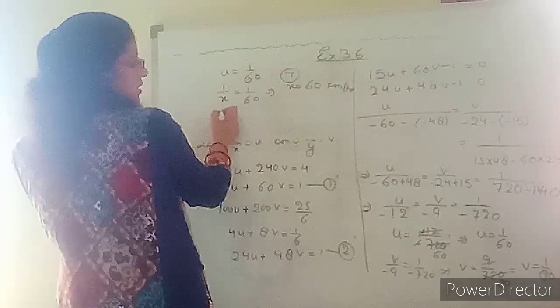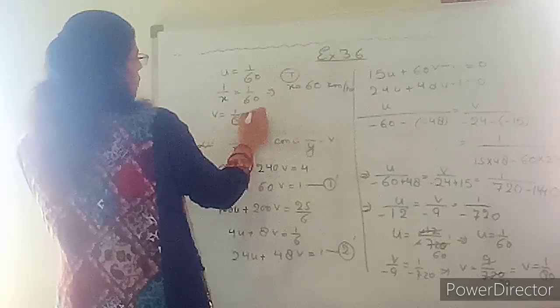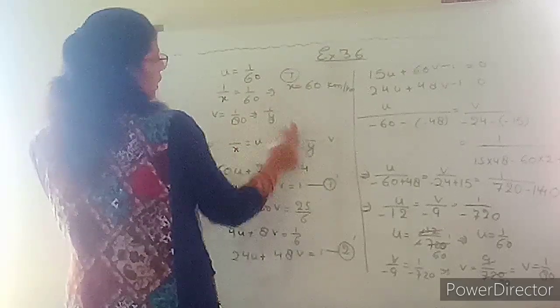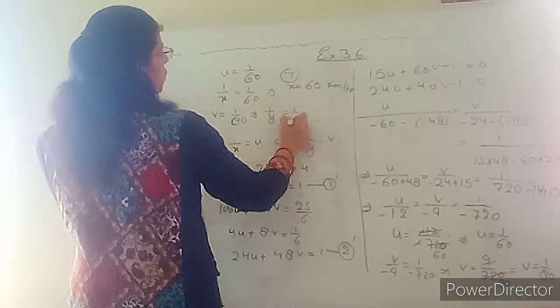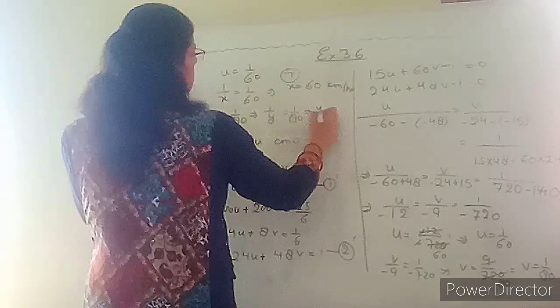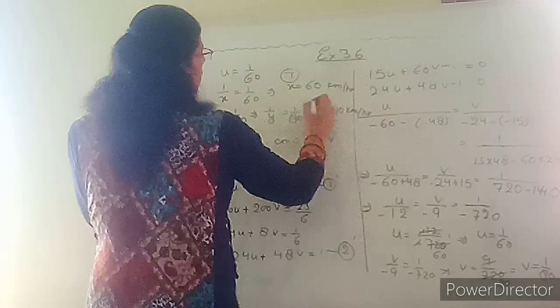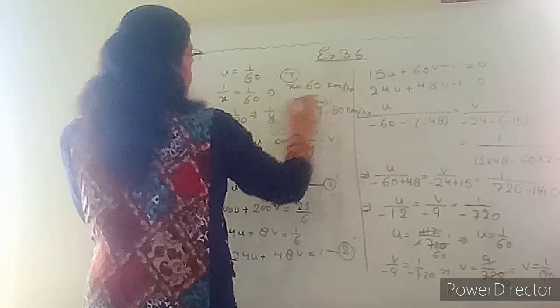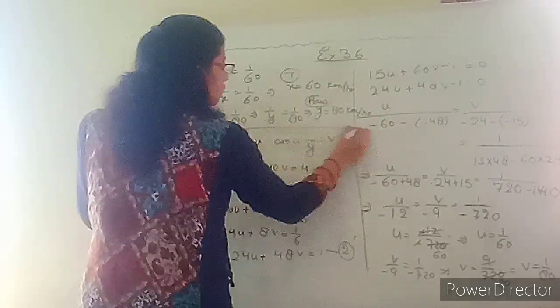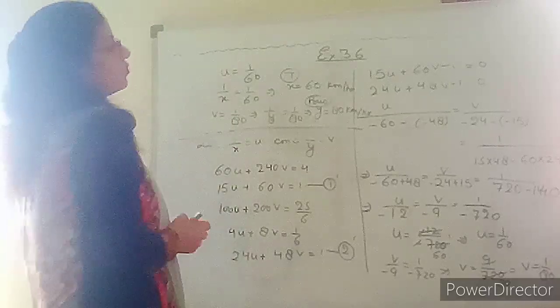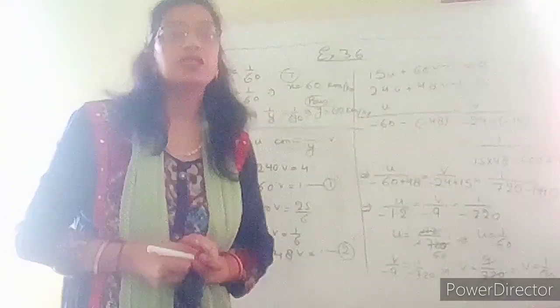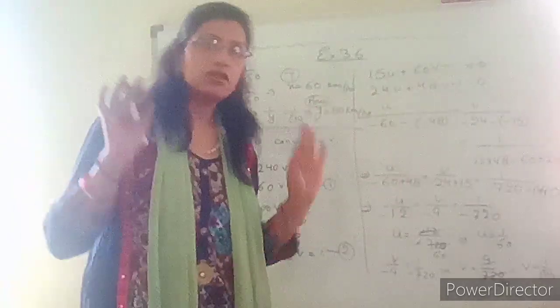Same way, v equals 1 upon 80. What is v? 1 upon y equals 1 upon 80, which shows y equals 80 kilometers per hour. What is y? Speed of bus. So after this you will write in statement form. Therefore the speed of train is 60 km per hour and the speed of bus is 80 km per hour.